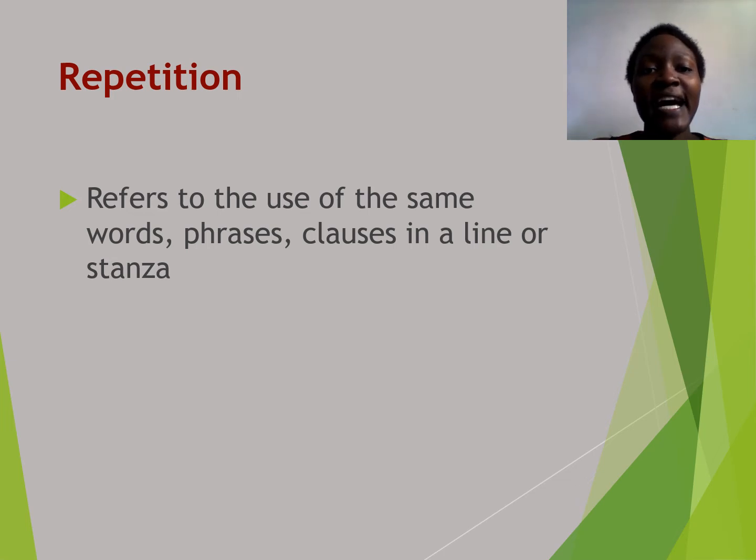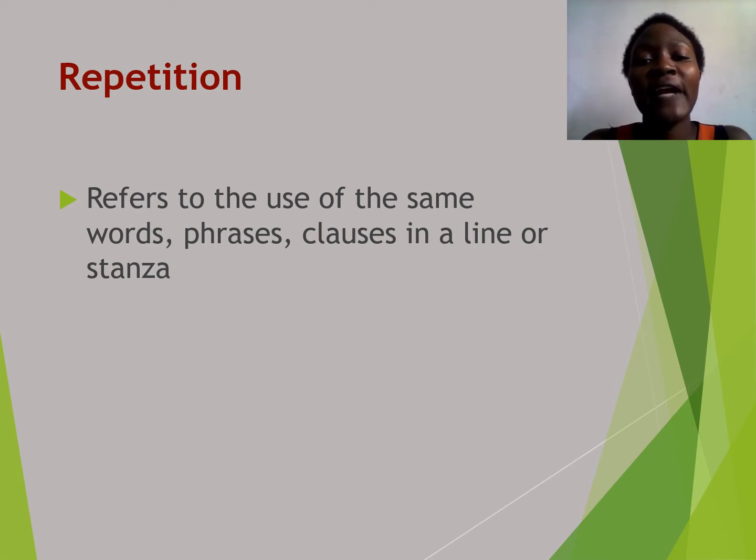Repetition is another aspect in poetry. So what is repetition? Repetition refers to the use of the same words, phrases, or clauses in a line or stanza. So when a word like twinkle, twinkle is repeated in a line, that is repetition.